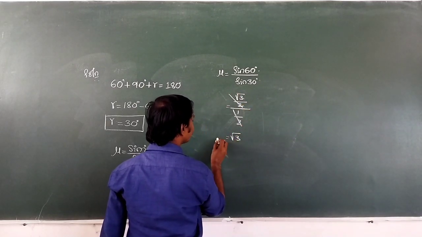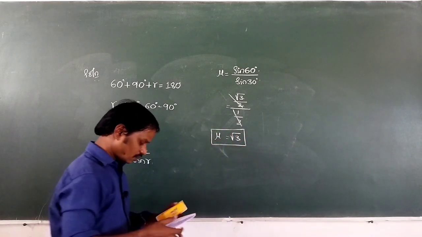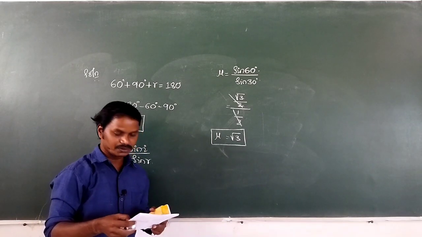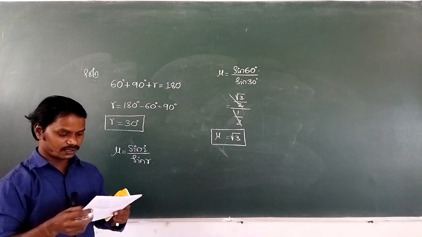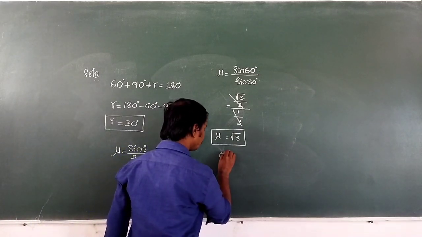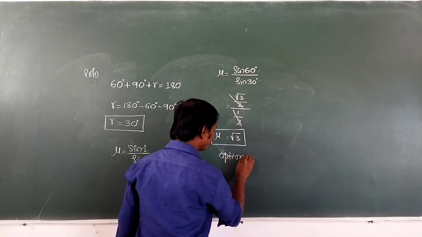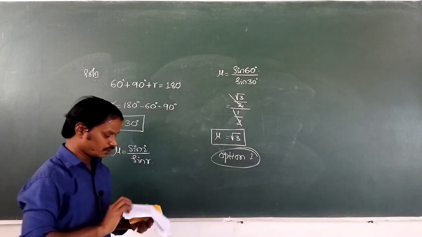Then what is the refractive index of glass here? The refractive index of glass is root 3. Options given: first option root 3, second option 3 by 2, third option root 3 by 2, and last option 1 by 2. First option is the correct, means option 1 is the correct. So this is the solution about the given question.